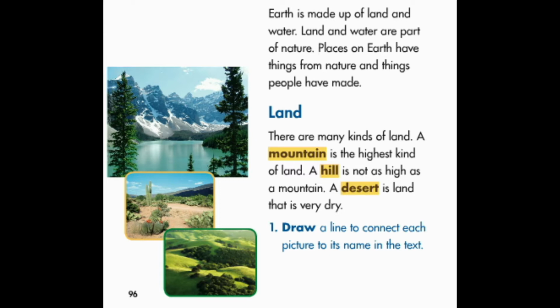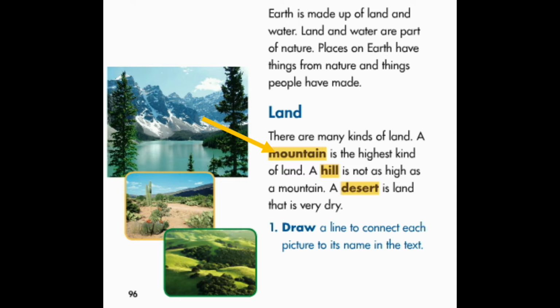Draw a line to connect each picture to its name in the text. The first picture shows a lake and a mountain. I know that I am looking for land words, so the word I need to find is mountain. Mountain starts with the letter M. Here it is, mountain.